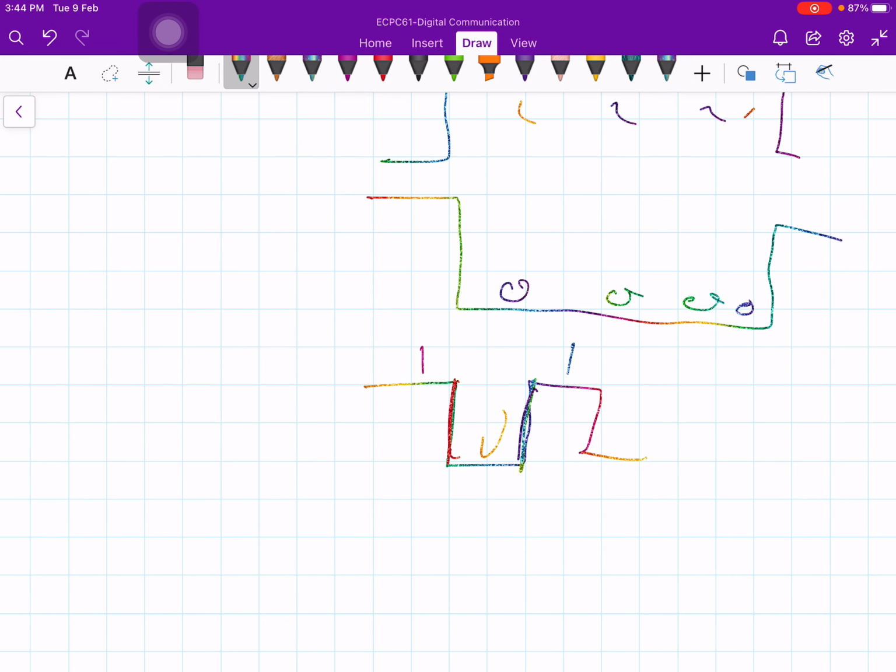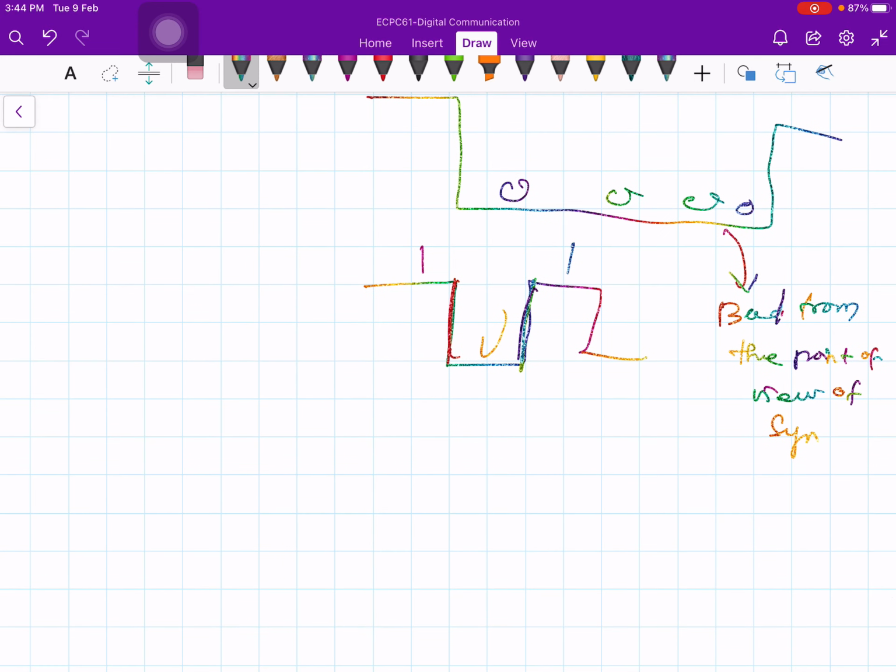If it does not get any transitions, it does not get any information and may lose synchronization, which is again bad. So a long sequence of ones is bad from the point of view of the synchronizer. Then we are not even looking at the correct bit interval, you may be slightly offset.